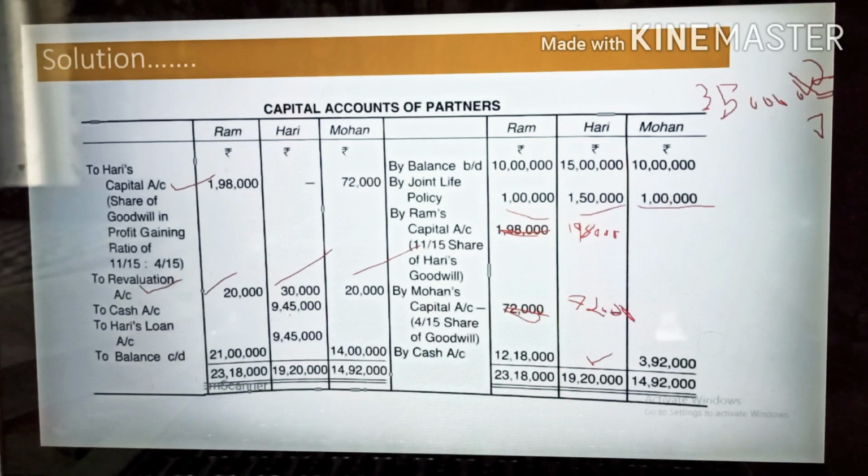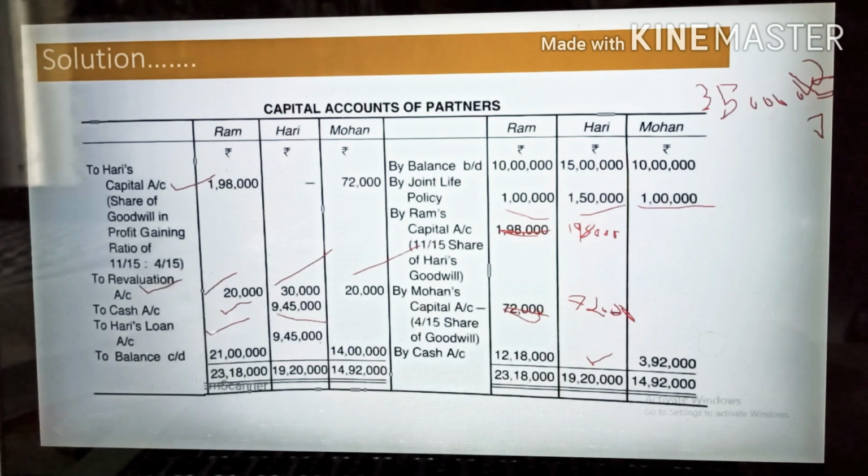One through cash: 50% of 18,90,000 will become 9,45,000. You need to pay this in cash immediately at the time of retirement, and the remaining 50%, meaning 9,45,000, you need to pay after 1 year. You will consider this 9,45,000 as Hari's loan, and that amount you need to write in the balance sheet. Okay, so I have paid Hari cash 9,45,000 and the remaining 9,45,000 is Hari's loan in his account.